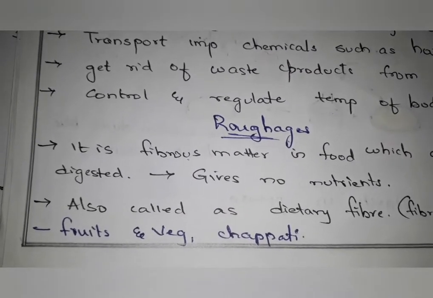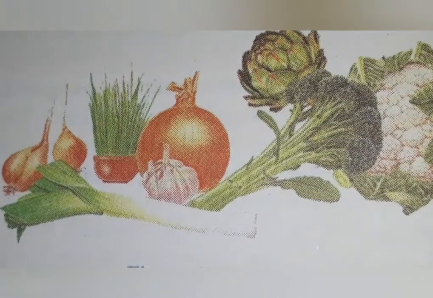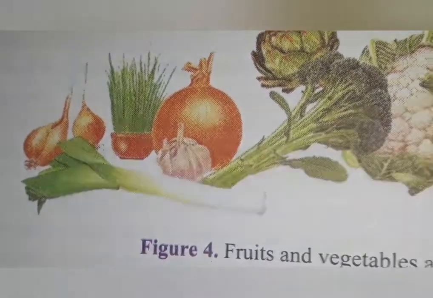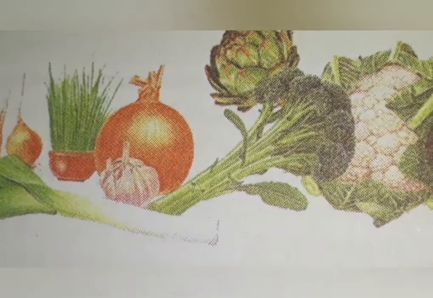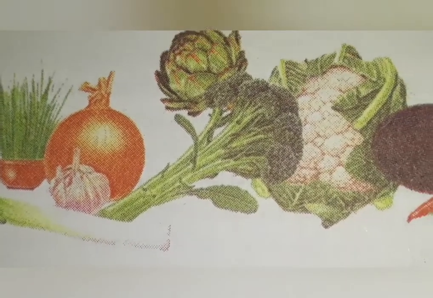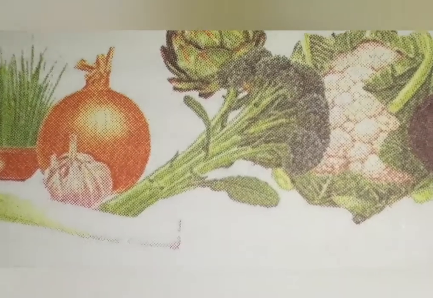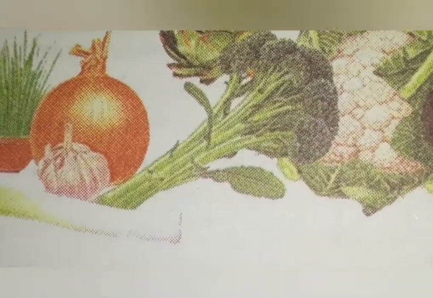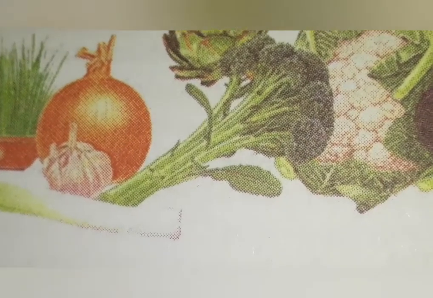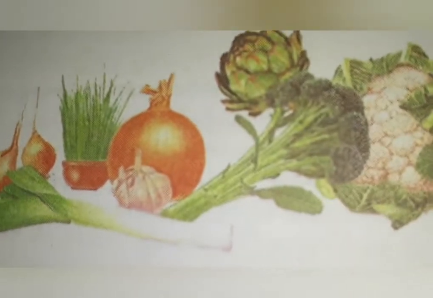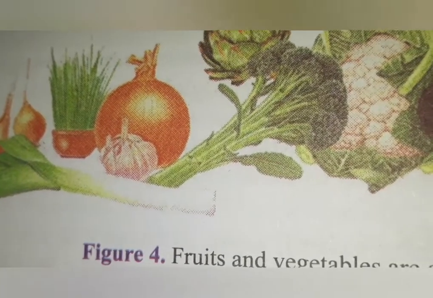Yes, keeping this in mind, we will now discuss roughages. So, what are roughages? Roughages is the fibrous matter in food which cannot be digested. Roughages is mainly made up of indigestible carbohydrates called cellulose, which is present in the plant cell wall. We have learned while studying the plant cell that there is a cell wall made of cellulose, right? So roughages is also called dietary fiber. Like water, roughages does not provide any nutrient, right? But still it is very helpful to our body, okay.